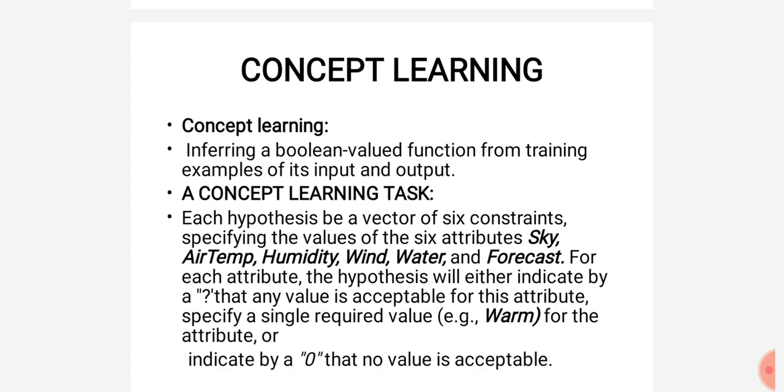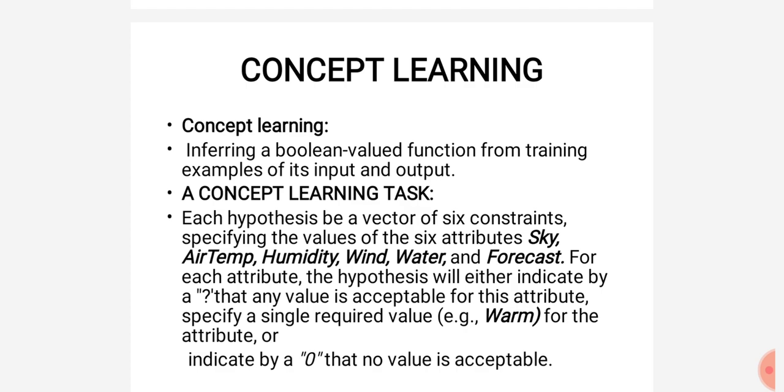To play water sports, what constraints of attributes do we require? What are the constraints required? Specific constraints that we take as one particular statement: on that day only he is going to play water sports. That we can call a hypothesis. You may already know the hypothesis definition, because the prerequisites for machine learning are data structures as well as statistics. The word hypothesis is covered in probability and statistics. Already you know, I think.